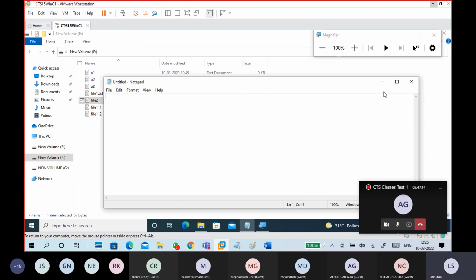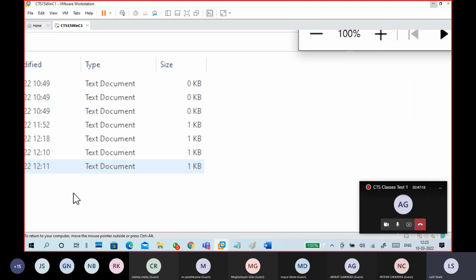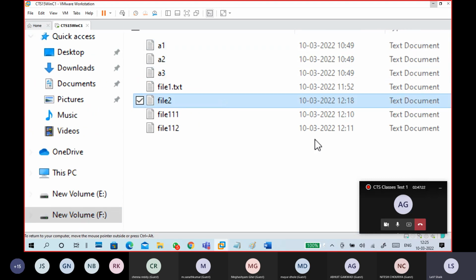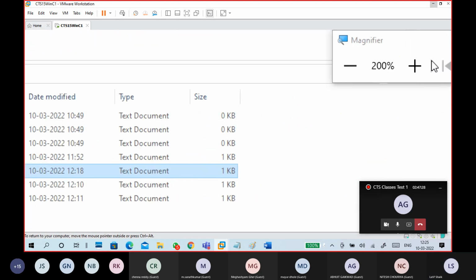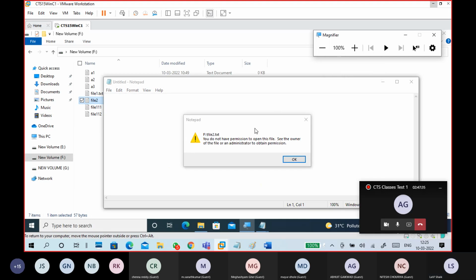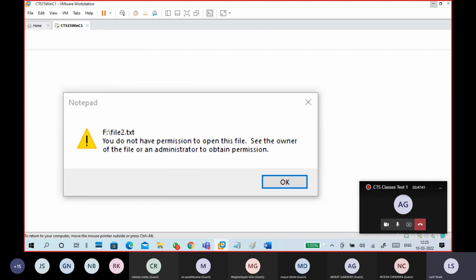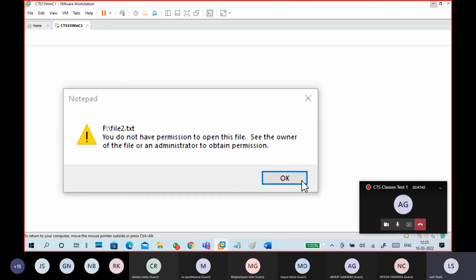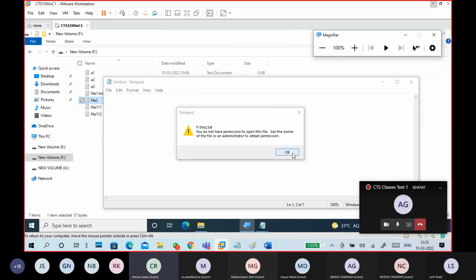See, no text is visible. If I open again, look here, I'm student 2. I don't have read or write permissions on it. So double click. I don't have any read or write permission, so automatically it throws an error. Guys, understand? NTFS permissions.